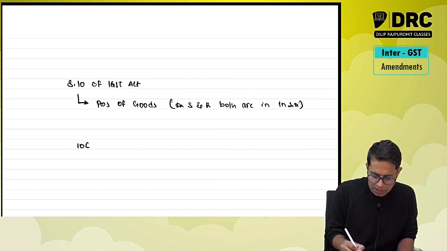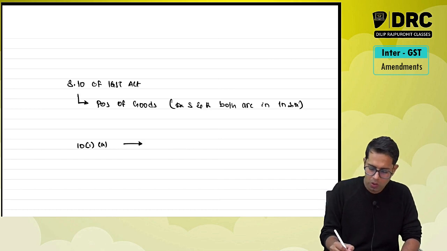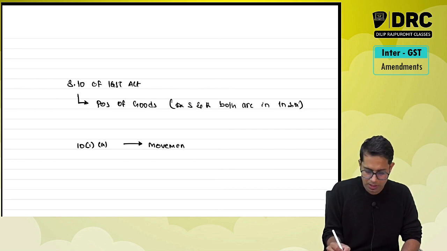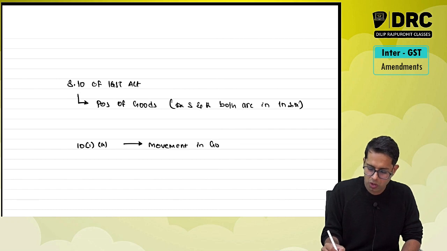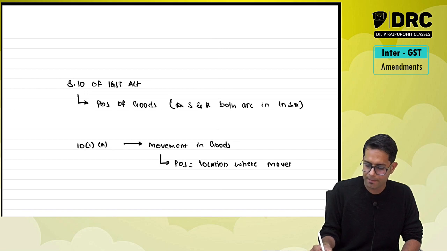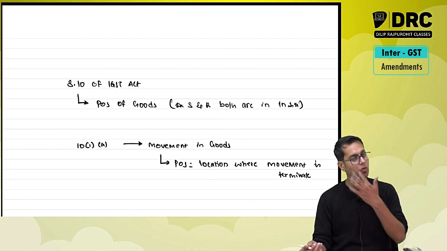Section 10 subsection 1 clause A says the place of supply of goods normally will be as follows: if the supply which you are making involves movement of goods, the place of supply shall be the location where, or the place where, the movement is terminating. The place where movement is terminating.